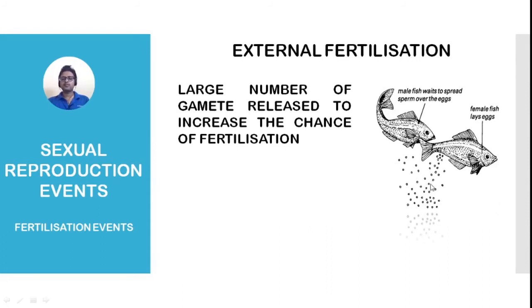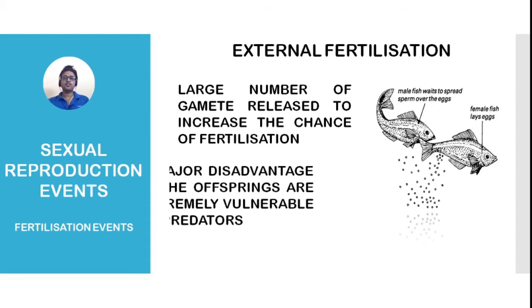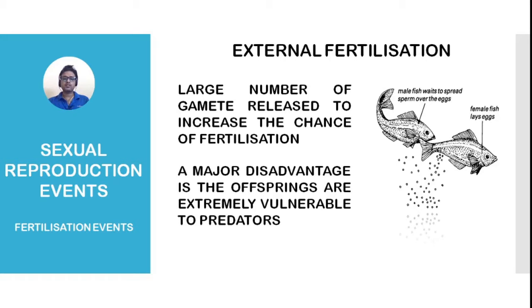So all the steps take place inside the water. And during this time, any aquatic animal can destroy the eggs or the zygote or the newly formed offspring. These are major disadvantages of external fertilization because the offspring are extremely vulnerable to predators.